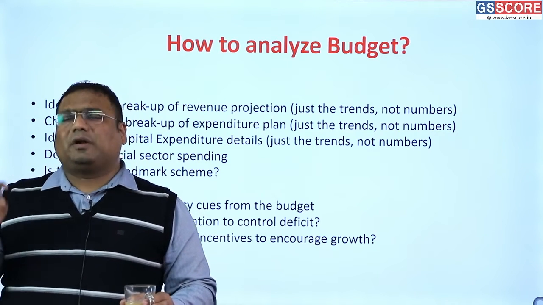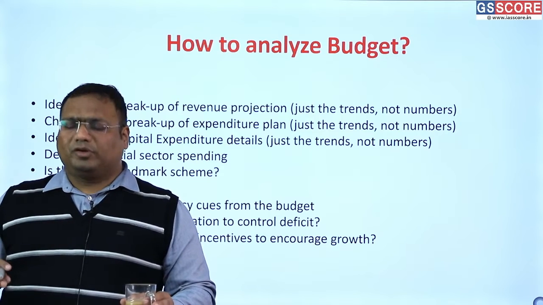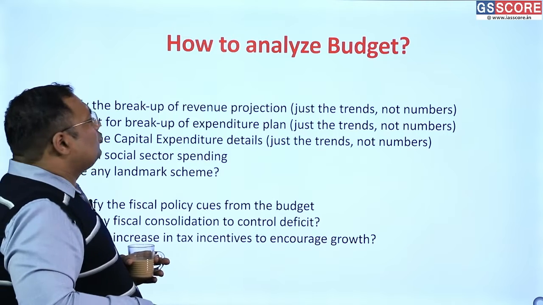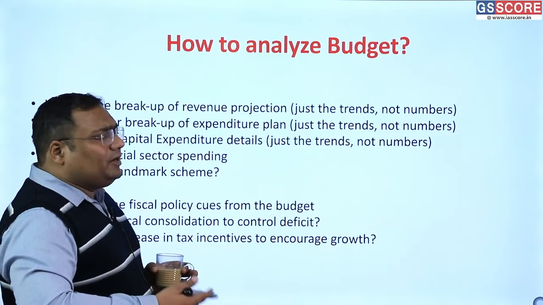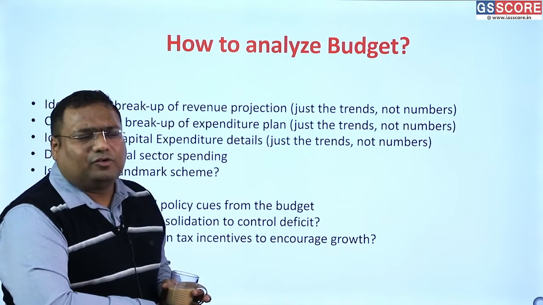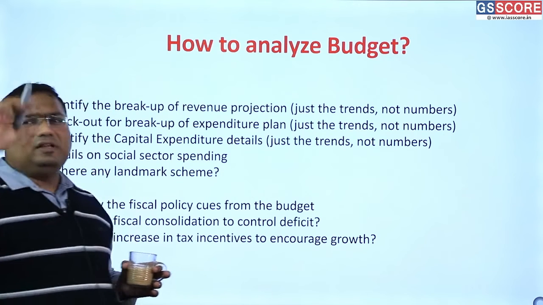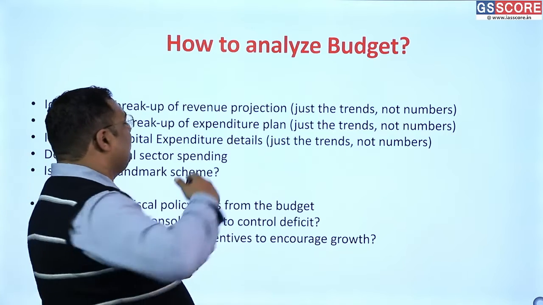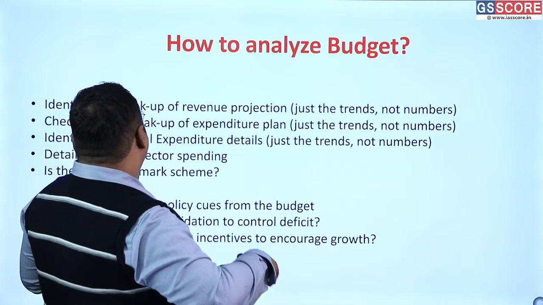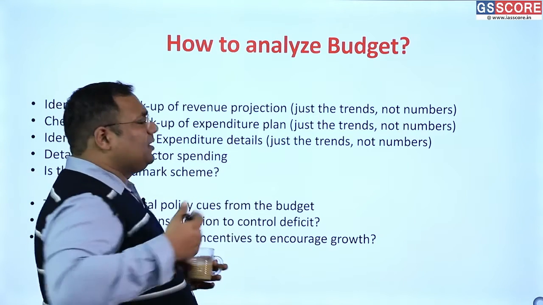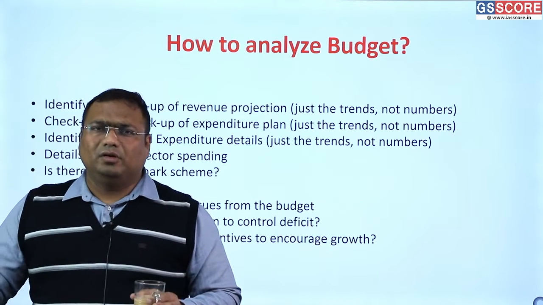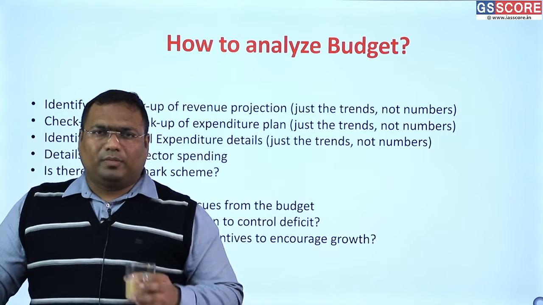Okay, then there are certain priority sectors, certain social sectors, agriculture, these are always priority. So that we also need to look at. Then we need to look at infrastructure, capital expenditure. So we need to identify these specific data. So always look out for the breakup of the expenditure data. Then how much is the capital expenditure? That is always very important because capital expenditure leads to growth and development.